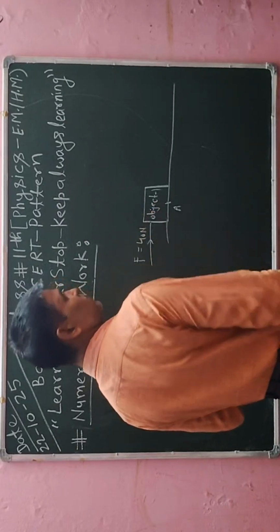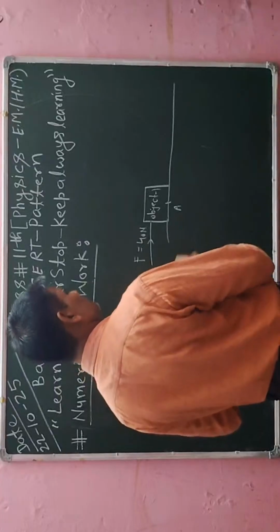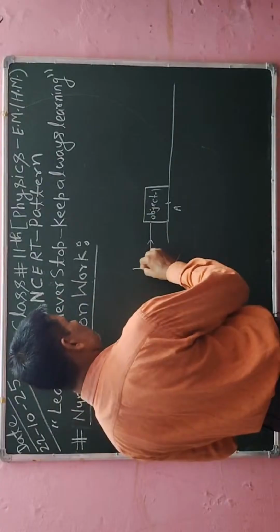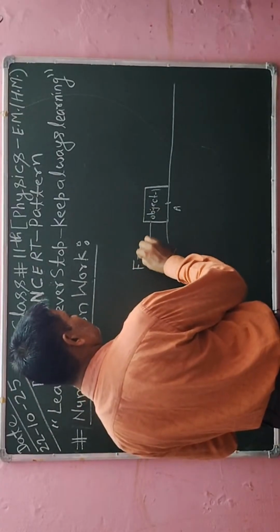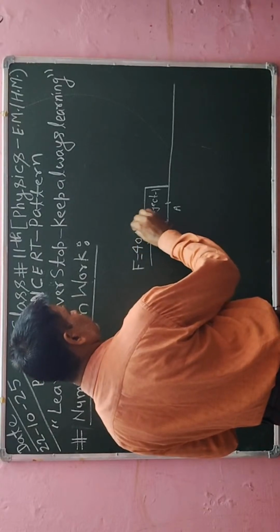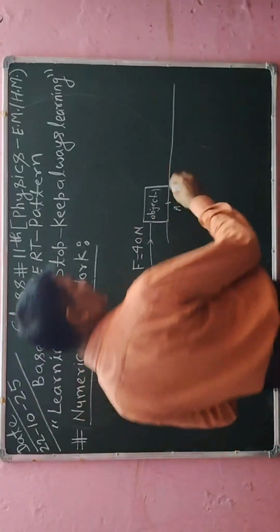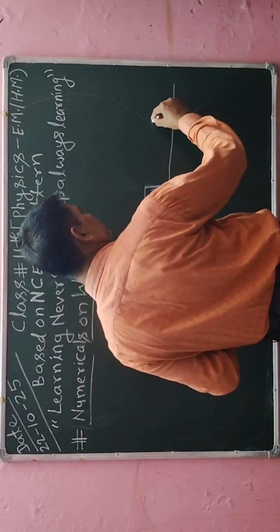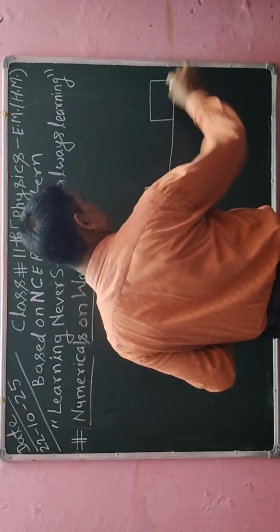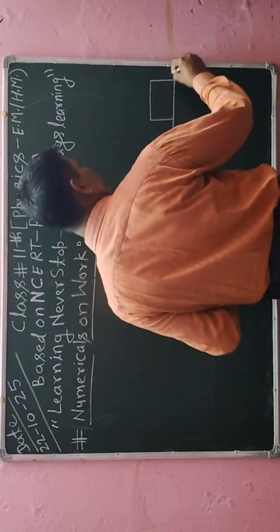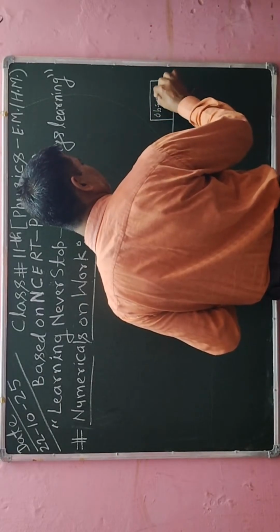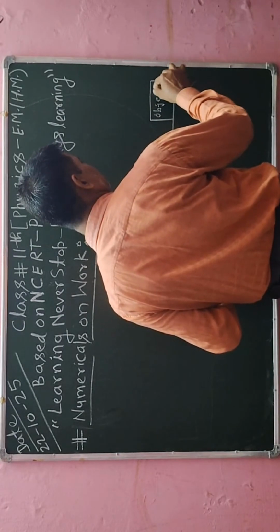So I will write clearly: F is equal to 40 newton, and with this force the object is moving from this point to this point. This is object 1.